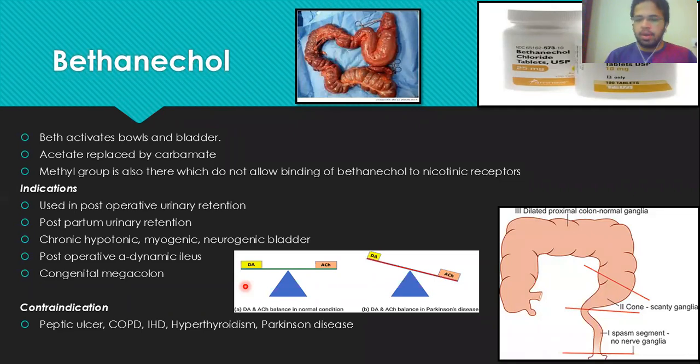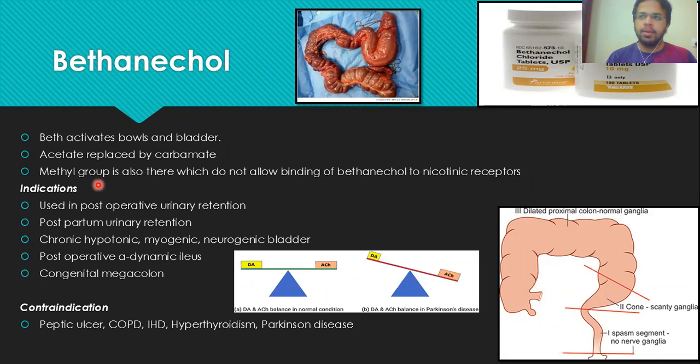Acha, now the drug comes which is known as the bethanechol. Bethanechol. Acetylcholine is not used clinically. Bethanechol is a drug which falls under the category of the choline esters, right? Bethanechol is a direct-acting muscarinic agonist drug, right?